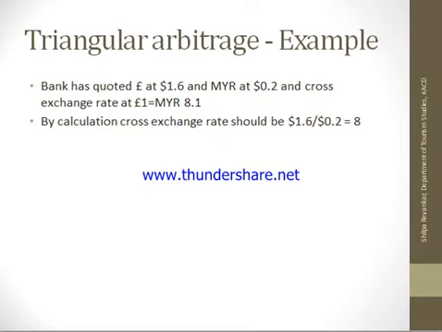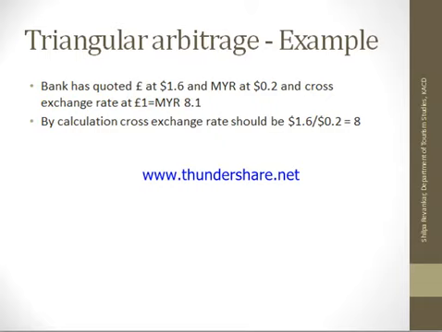Now if you remember when I was talking about the cross exchange rate, how do you find it out? Here we have pound in dollars given and ringgits in dollars given. So if I want to find the cross exchange rate between pound and Malaysian ringgit, what will I do? I'll take the price of pounds, that is 1.6, and divide it by the price of ringgits, that is 0.2. So if I do that, I will get 8, that is 1 pound is equal to 8.